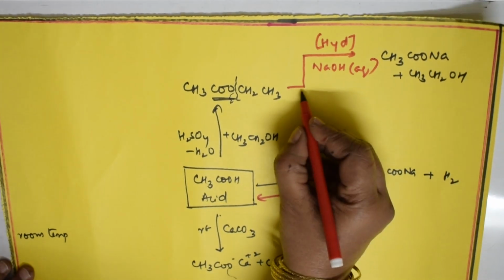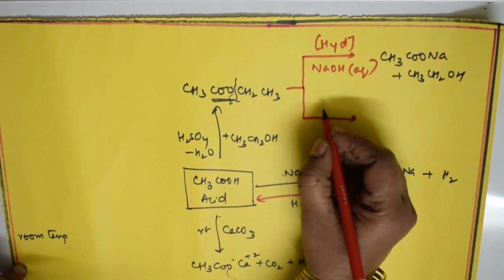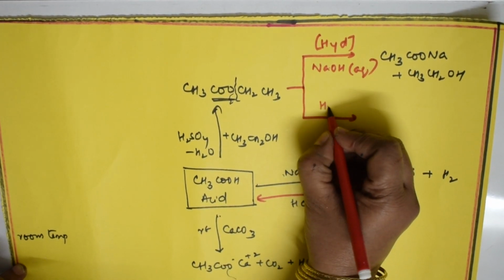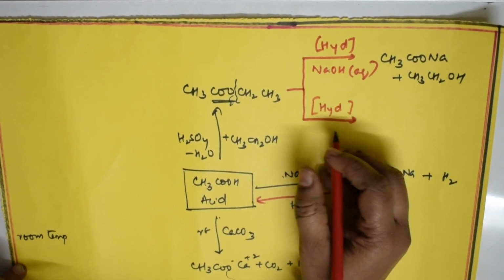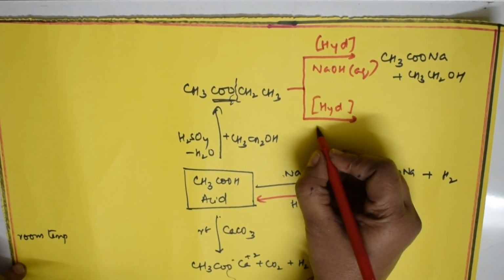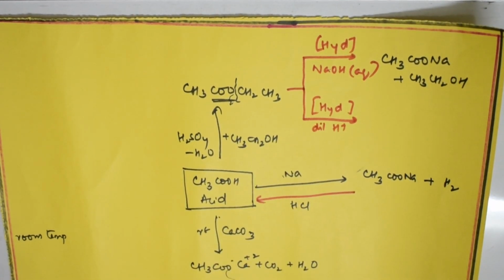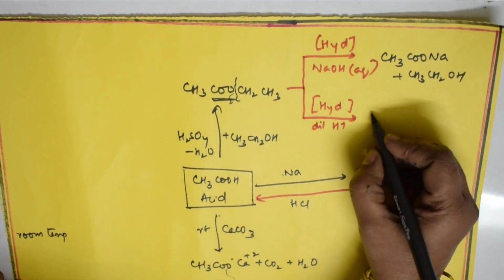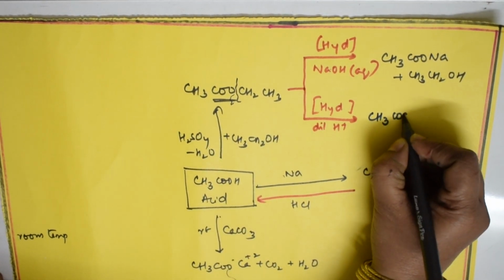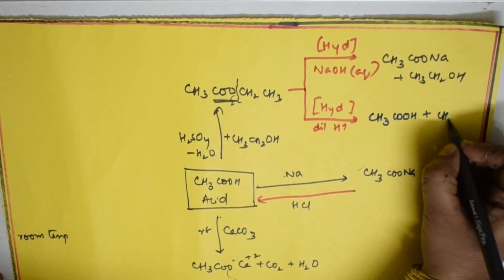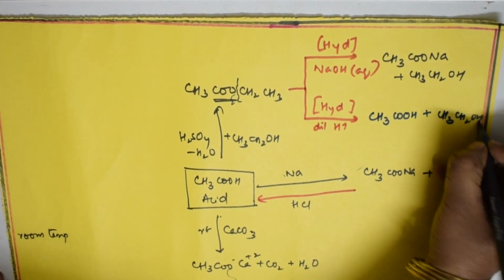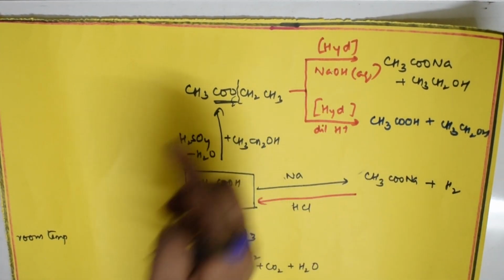Suppose the same ester, again the same hydrolysis process, I introduce a dilute H plus ion, a dilute acid rather. The reverse reaction happens. The ester breaks up into acid and alcohol. This is the reverse reaction of this one.